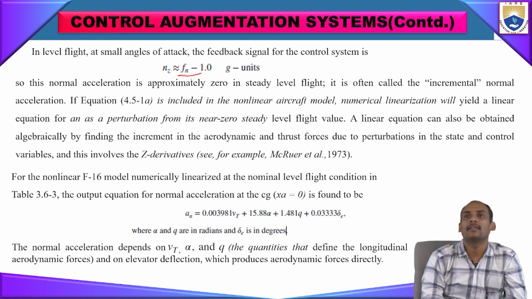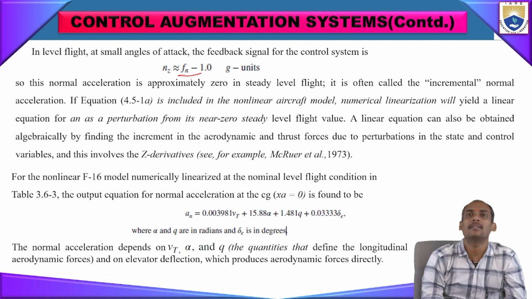Numerical linearization will yield a linear equation for a perturbation term in its non-zero steady level flight value. A linear equation can also be obtained algebraically by finding the increment in aerodynamic and thrust force related to the perturbations in state and control variables, and this involves the jet derivatives.